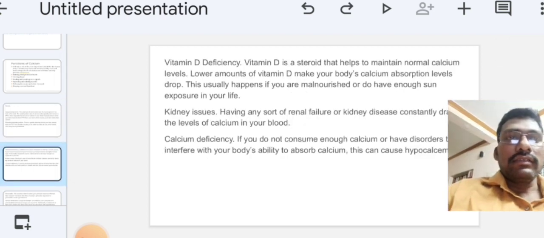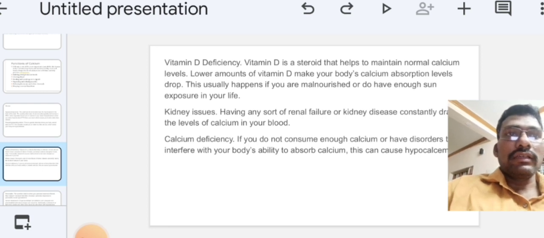The next is a very important point: vitamin D deficiency. Vitamin D is a steroid hormone which helps to maintain normal calcium levels. A lower amount of vitamin D makes your body's calcium absorption drop. This usually happens if you are malnourished or do not have enough sun exposure in your life.